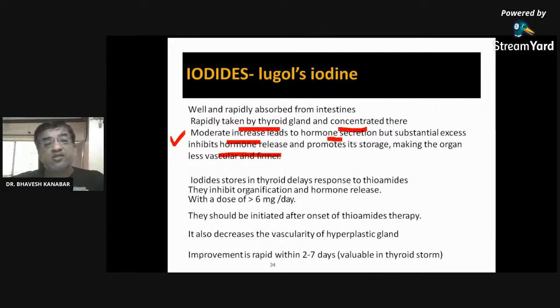See, this is the dual mechanism of action. It is very interesting to understand. If we give iodide in moderate amount, it will increase thyroid hormone secretion, so it is helpful in hypothyroidism. But if we give substantial, excessive iodide, it will decrease thyroid hormone secretion, so it is helpful in hyperthyroidism also. So it has a dual mechanism. Iodide stores in the thyroid delay response to thioamide. So whenever we give thioamide and iodide together, the response to the thioamide will be decreased. So iodide should be initiated after the onset of thioamide therapy.